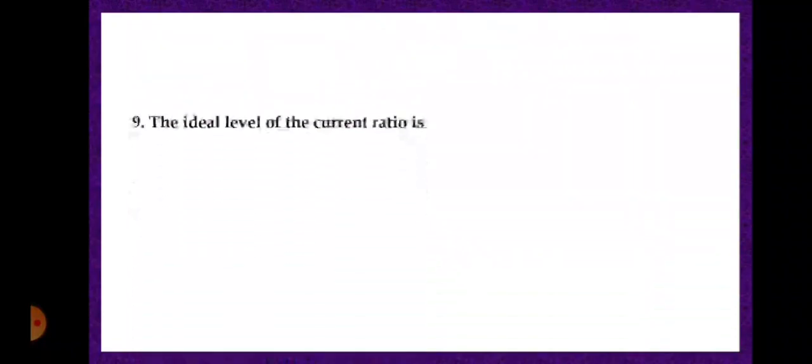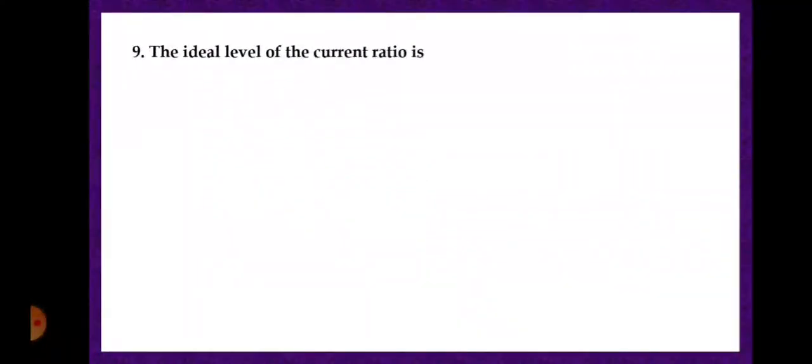Next, the ideal level of the current ratio is 4 is to 2, 2 is to 1, both A and B, and fourth option, none of the above.